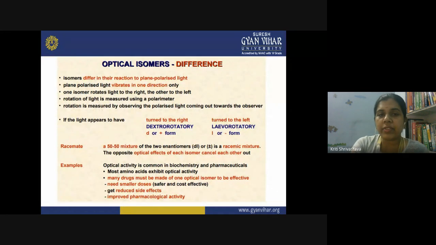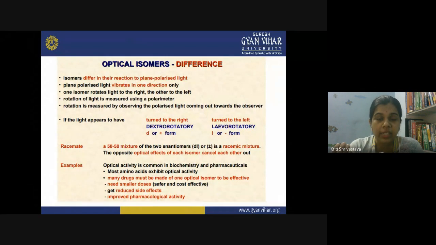So now look at the difference. What is the difference in these two optical isomers? The optical isomers differ in their reaction to plane polarized light. Whenever you subject them to plane polarized light, their behavior will be different. So, what will be the difference in their behavior? One isomer will rotate the plane polarized light in one direction and the other will rotate it in the other direction. The amount would be the same, but the direction will be just opposite to each other. So, this is their behavior to plane polarized light.